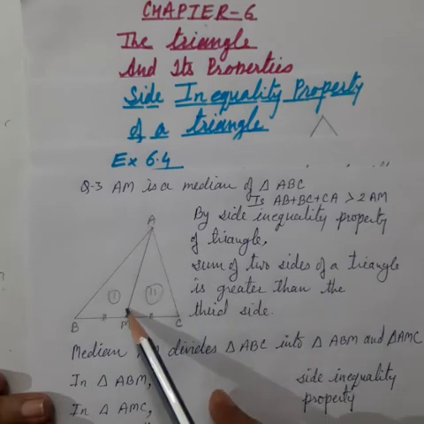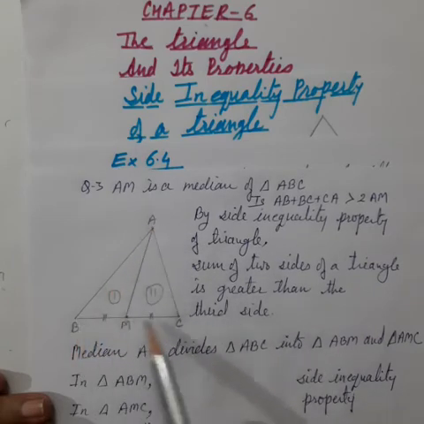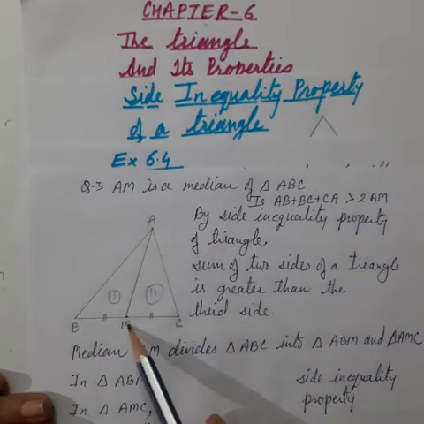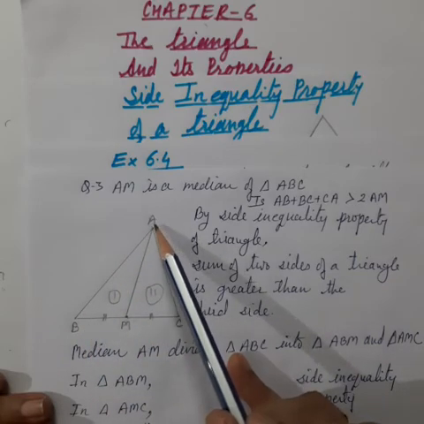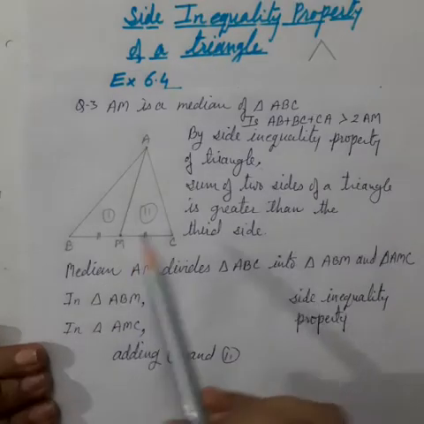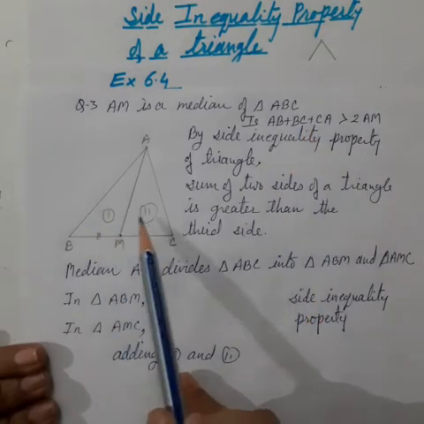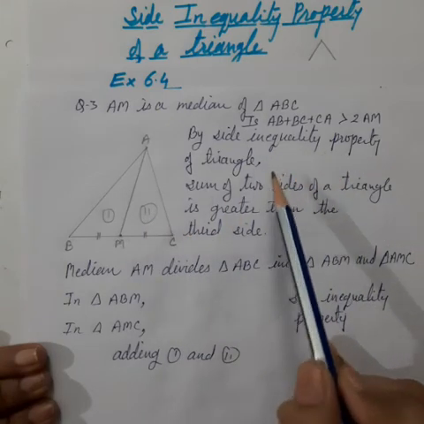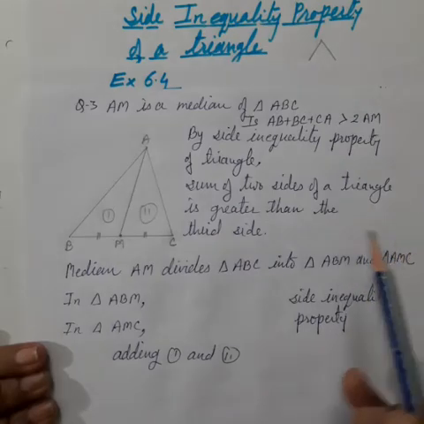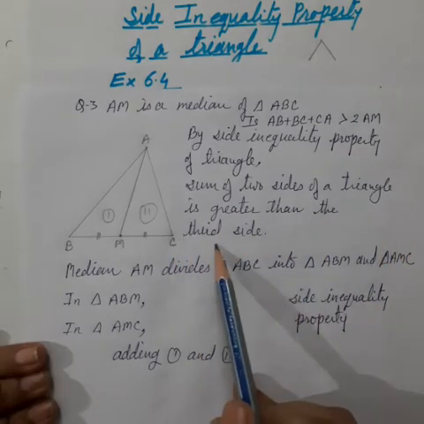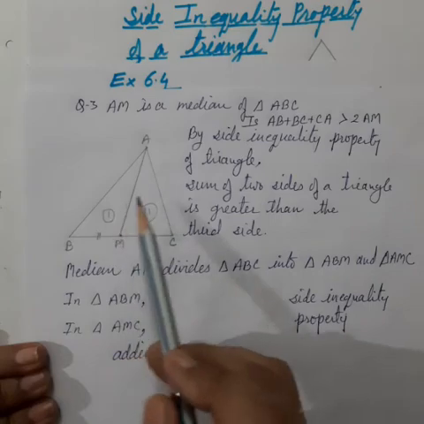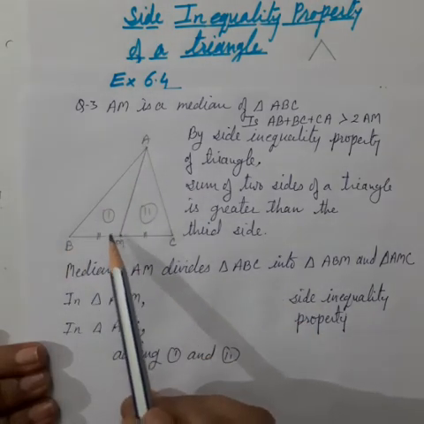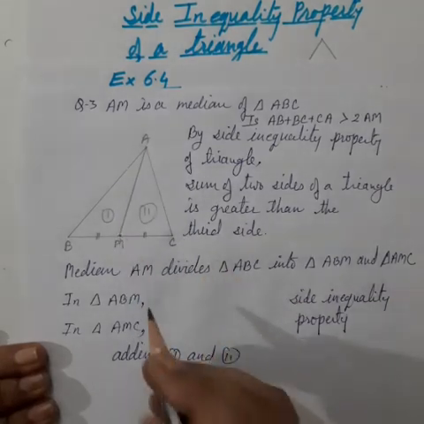So here AM divides this triangle ABC into two triangles. This is the first triangle ABM and the other triangle AMC. To prove this statement, in these two triangles we will use the side inequality property, that means the sum of two sides of a triangle is greater than the third side. In the first triangle, the sum of these two sides AB and BM is greater than the third side AM.